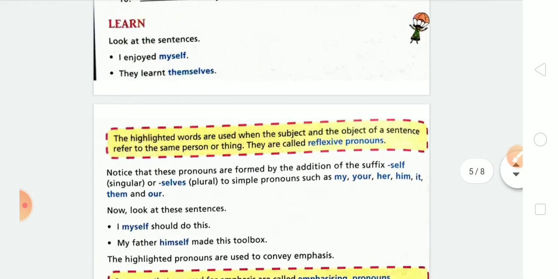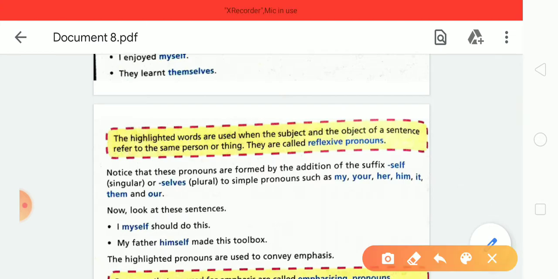Next is reflexive pronoun. Reflexive pronoun means the highlighted words are used when the subject and the object are the same. Reflexive pronouns are formed by adding self in the singular and selves in the plural.